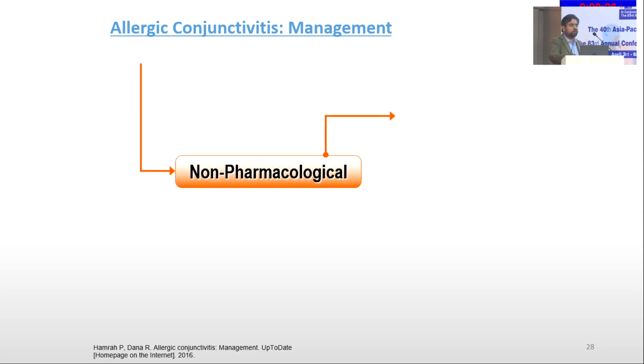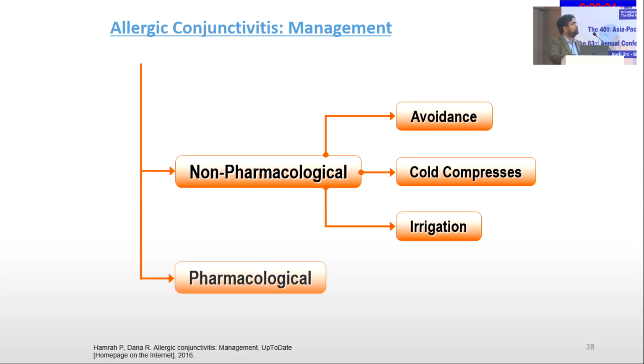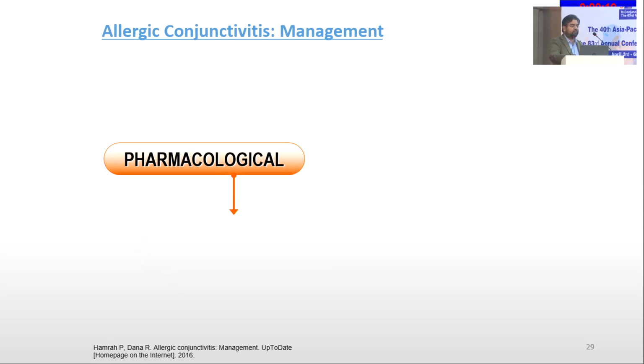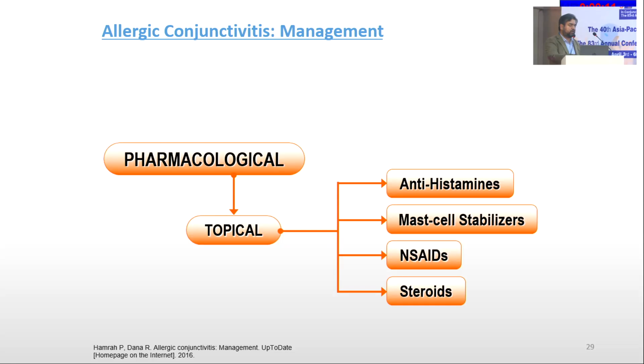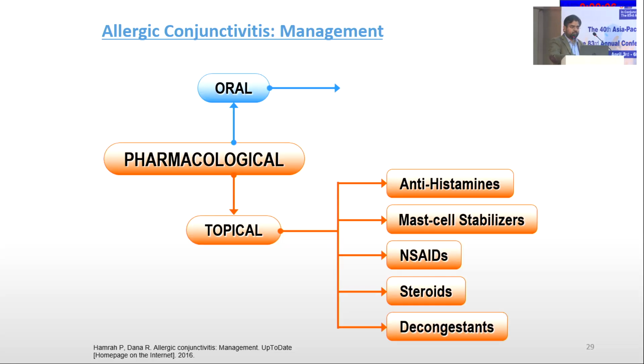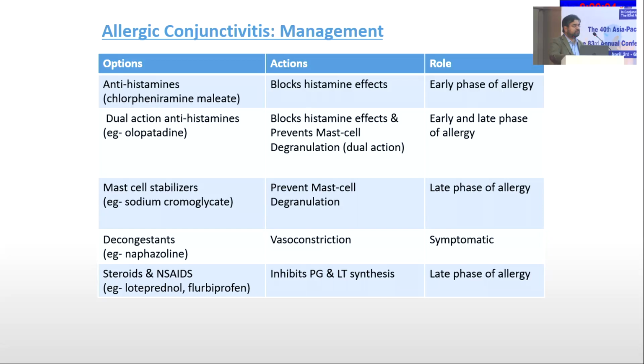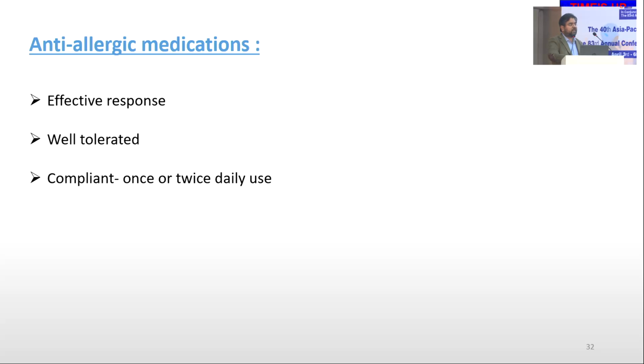The management is non-pharmacological, like avoidance of allergens and irritants, and cold compresses. The other is pharmacological. We have topical eye drops in the form of antihistaminics, mast cell stabilizers, as well as NSAIDs, and topical or oral steroids, depending upon the severity of the conjunctivitis. Orally we have oral antihistaminics. We can see the classes of these antihistaminics and anti-allergic medications. They are effective, well tolerated, and have good compliance.